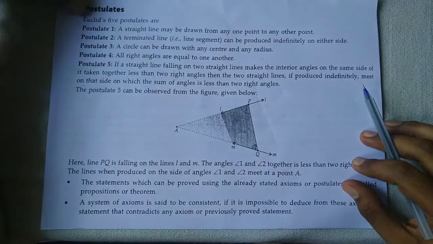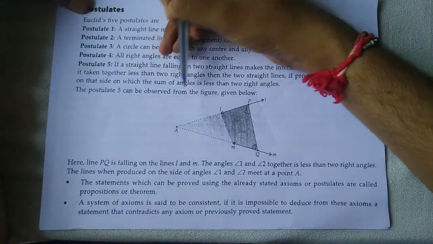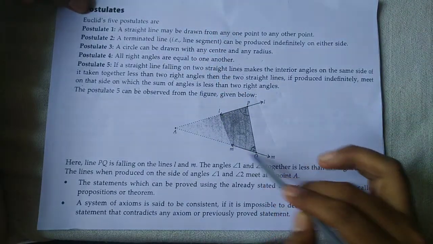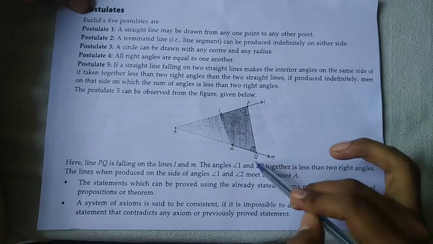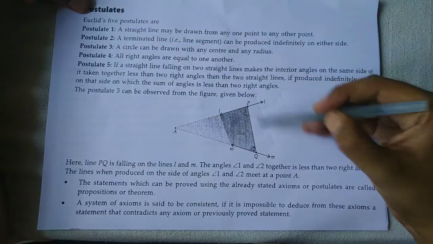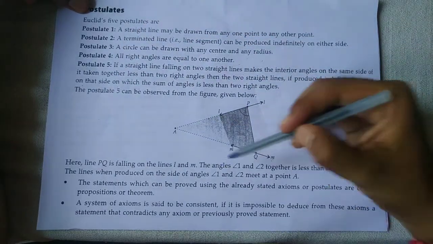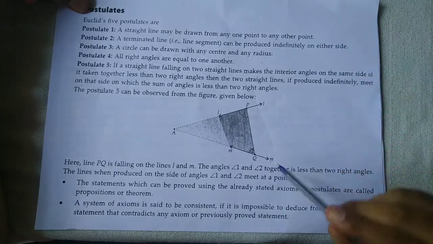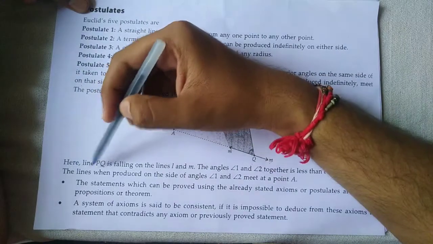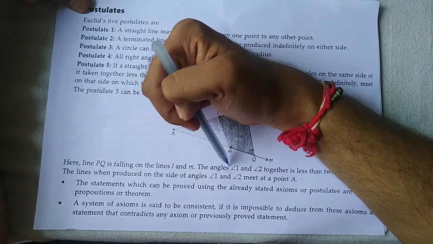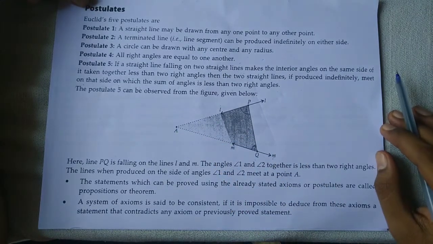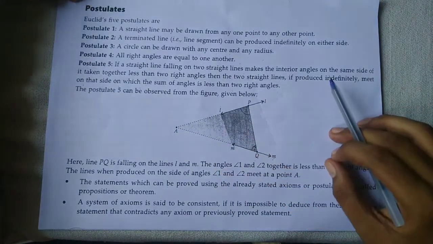Lines L and M going to this side intersect at point A. Postulate 5 can be observed from the figure given below. This is line L, this is line M, intersecting at P and Q, line PQ. Here line PQ is falling on lines L and M. The angles 1 and 2 together are less than two right angles. The lines, when produced on the side of angles 1 and 2, meet at point A. Okay, get it? This is postulate 5.